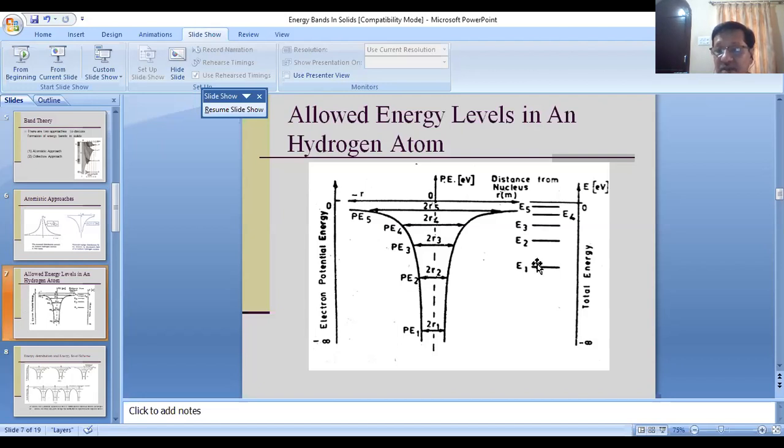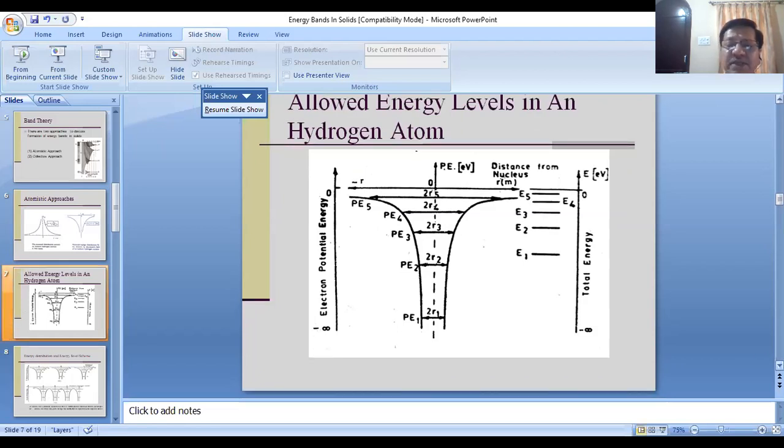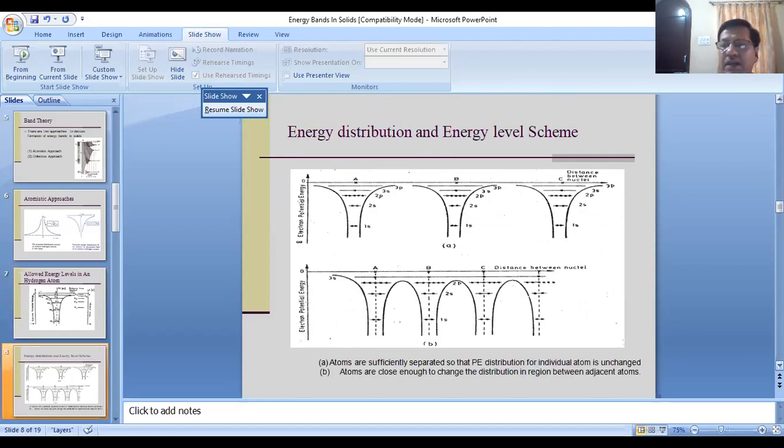So the first thing you should know is that you can find the possible values of energy possessed by the electron in a hydrogen atom. You have calculated this, and now you know that you have various energies. These are discrete energies. Energies are quantized. You have a quantization of energy. Okay. Now that you know this concept, we can start learning the formation of